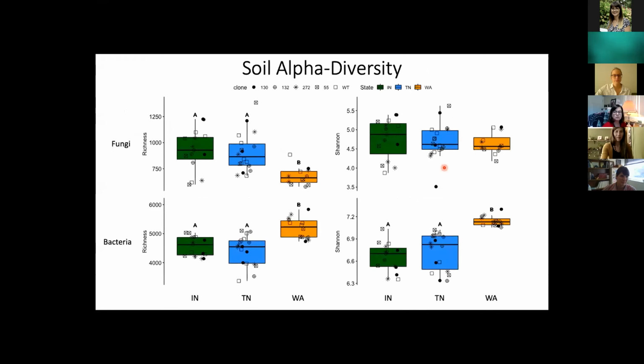When we move into the soils, we'll start off with soil alpha diversity, similar to what we did in the stem. What we're seeing is a little bit different this time. On the y-axis, once again, we have richness and Shannon diversity. And on the x-axis, we have our states, so Indiana, Tennessee, and Washington. And we have fungi and bacteria. For fungi, similar to the caulosphere or the stem, we see that in the native range trees, alpha diversity or richness is higher than in the introduced range of Washington, but it's flipped for bacteria, so that in Indiana and Tennessee, we're seeing lower levels of alpha diversity in the native range than what we see in the introduced range, for both richness and diversity.